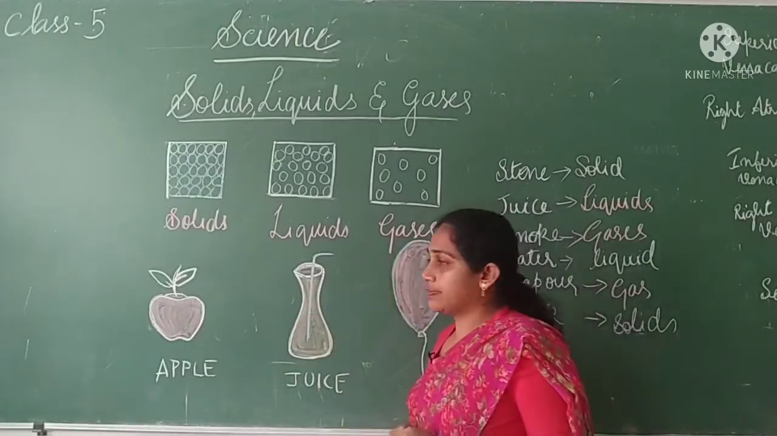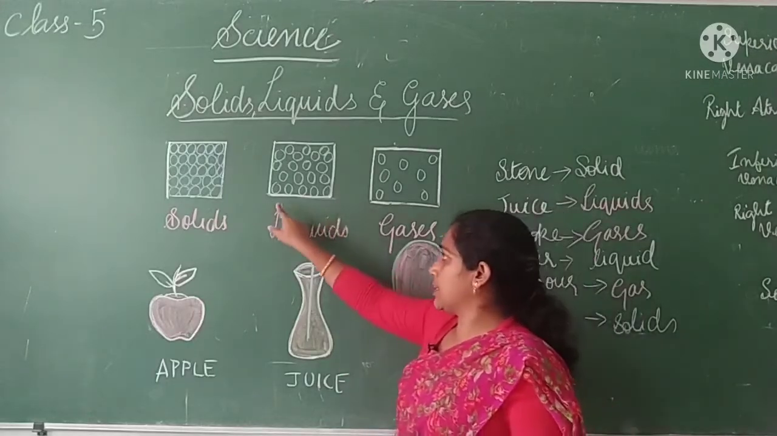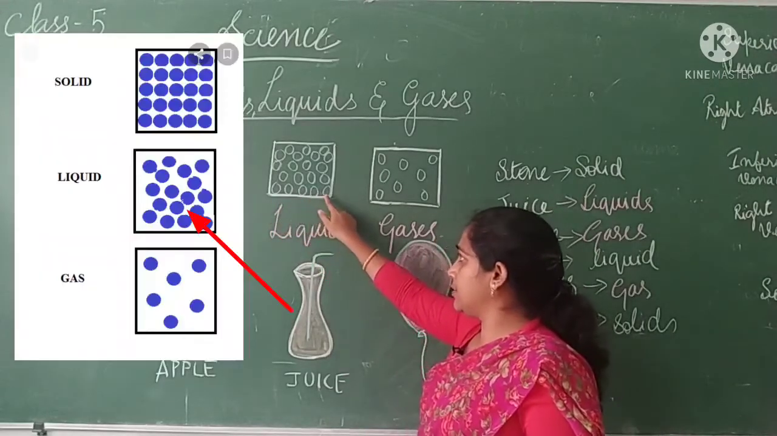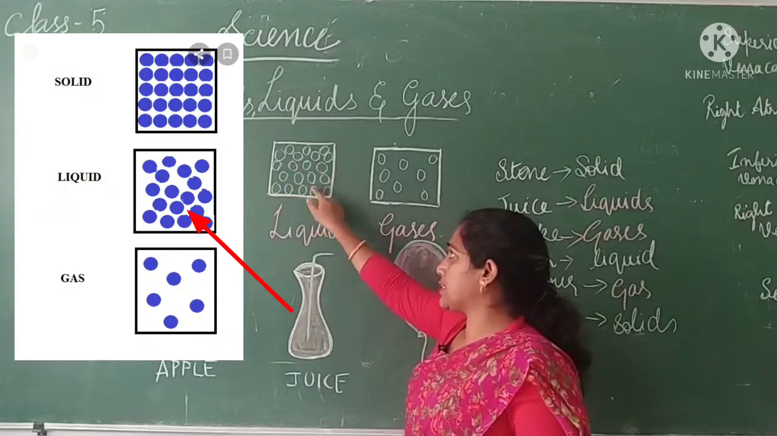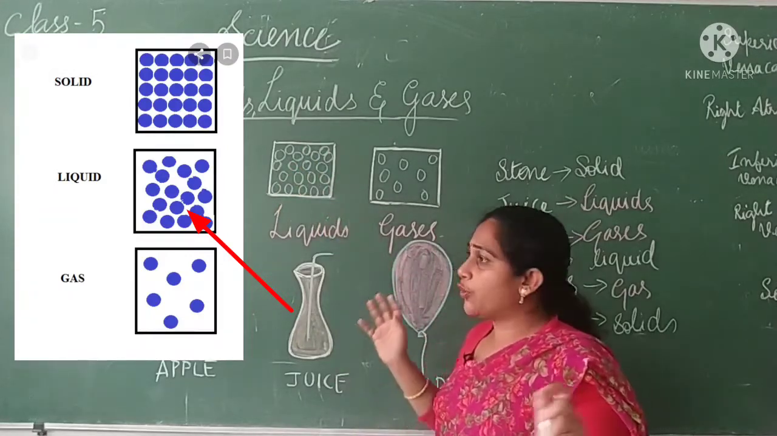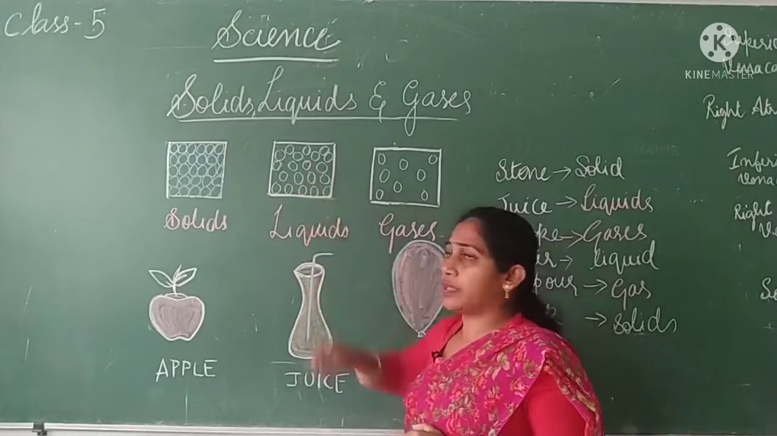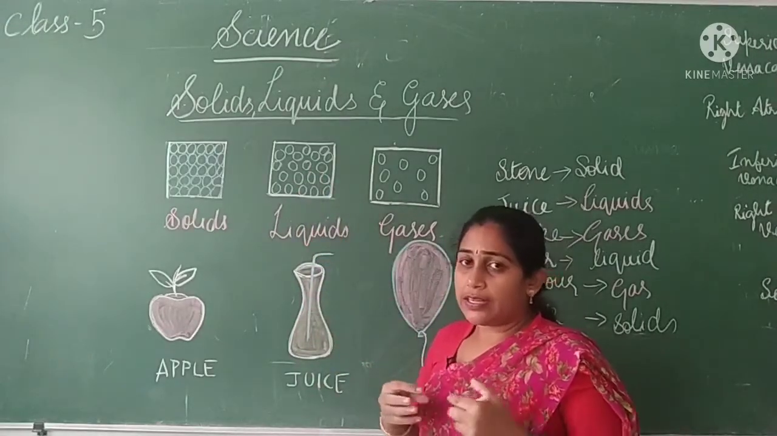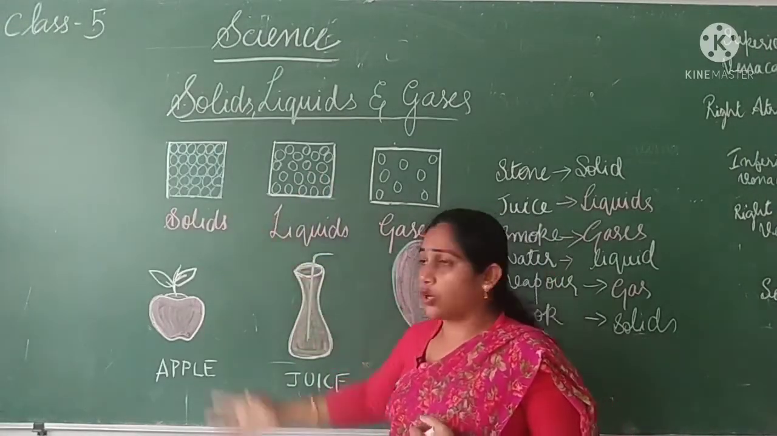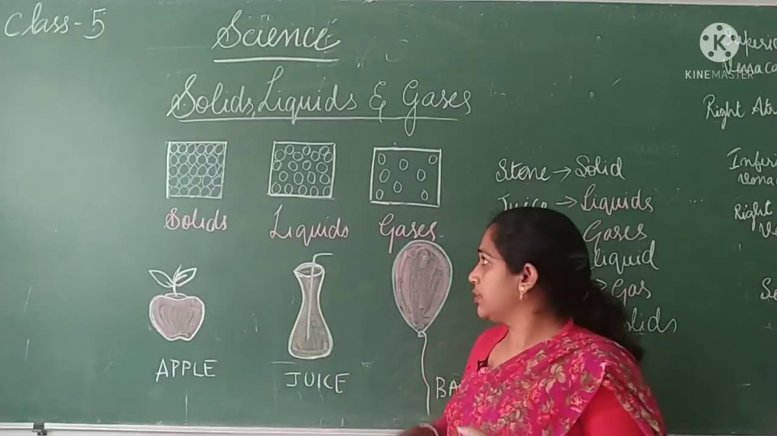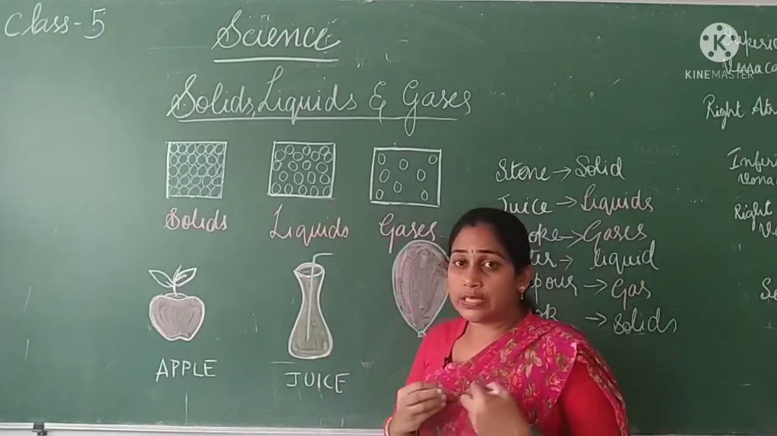What about liquids? In liquids, you can see here how the particles are arranged. They have some spaces between the particles, right? So they are not very closely packed. They are not tightly packed. They have spaces between the particles, so they are loosely arranged. In case of solids, they are tightly arranged. In case of liquids, they are loosely arranged.